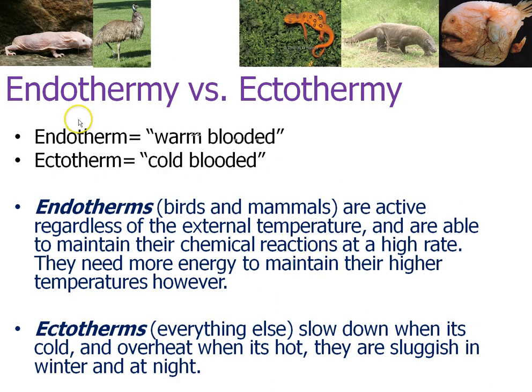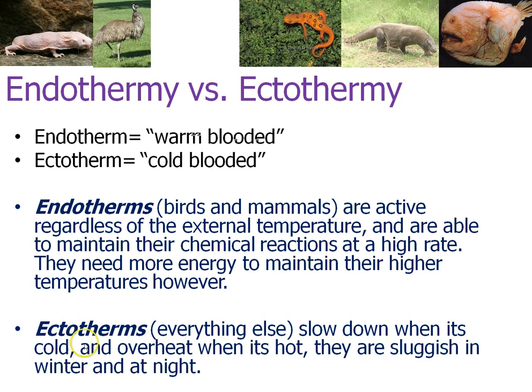Endothermy versus ectothermy. An endotherm is a warm-blooded animal, and an ectotherm is a cold-blooded animal. There are only two types of animals on this planet that are endothermic: the birds and mammals. They're always very active because they can maintain their internal environment regardless of the external temperature. They're able to maintain their chemical reactions at a higher rate. They're able to break down glucose faster, and that releases more heat as a byproduct. If they have more heat, the chemical reactions can happen at a faster rate. When you heat up a chemical reaction, it speeds up, and that's why birds and mammals are more active even in the winter. They're not sluggish.